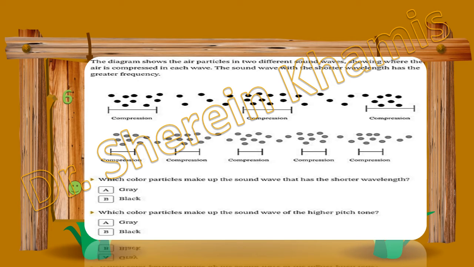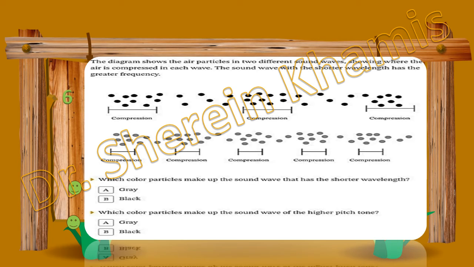Also, we have the second question: which color particles make up the sound wave of the higher pitch tone? When we have the shorter wavelengths, that means we have high frequency. High frequency is directly proportional to sound pitch. That means high frequency means high pitch, so it will be the gray also.